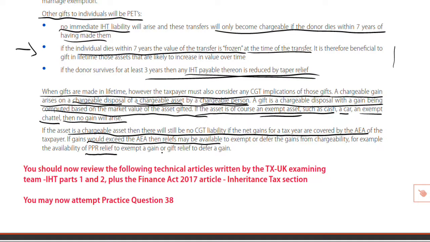Or then gift relief, of course. Now, gift relief doesn't exempt a gain, it defers a gain. You go back and check out again on CGT those important reliefs. Gift relief defers a gain. When you give an asset away to your son or daughter, if it's a chargeable asset, then a gain must be computed based on market value.